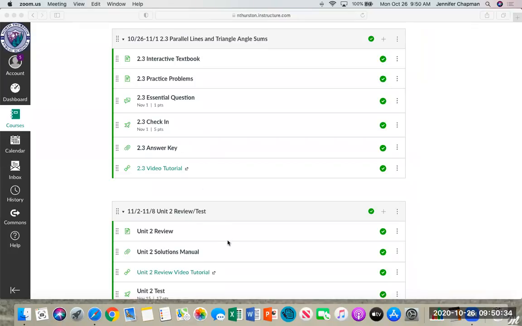So you've got a heads up for next week. This stuff will unlock this Wednesday, so if you need to get a head start on it, you're more than welcome to. But this week's 2.3 will wrap up what will be on the test. We'll be skipping 2.4. We're not going to do it, so it's not going to be on the test.